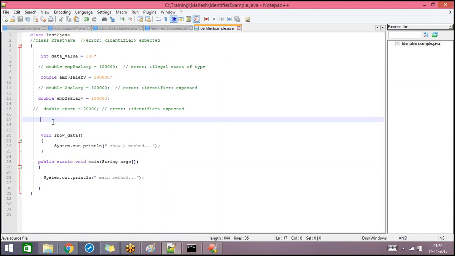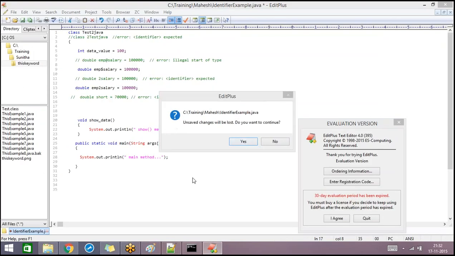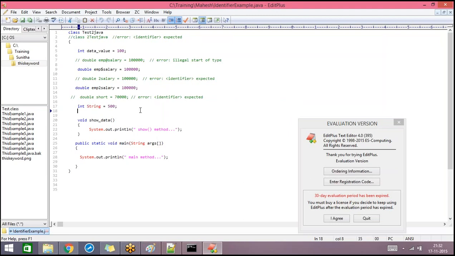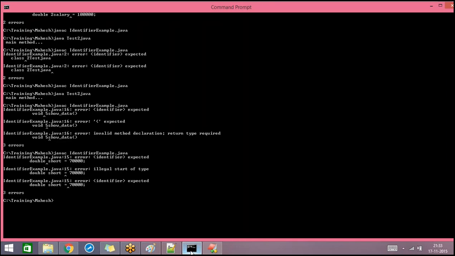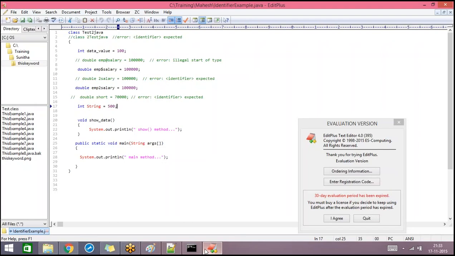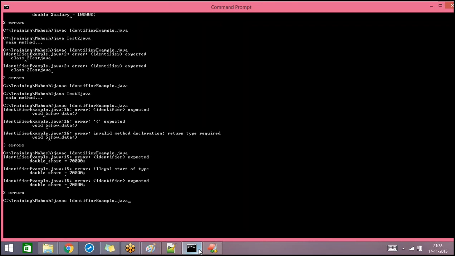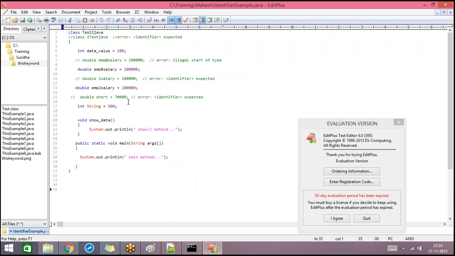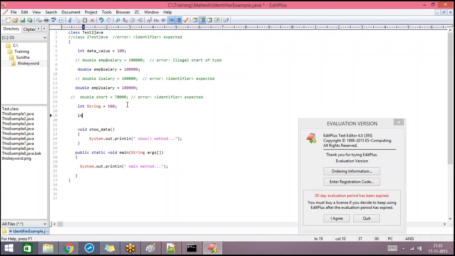If you want to choose a variable name itself as String, generally that is valid. I want to declare a variable with the name String, and I'm going to initialize its value as 500. This is valid. And here this one is turned into red color. Here the variable name itself is String, and this is valid. Now let's compile and execute this. So this is valid.